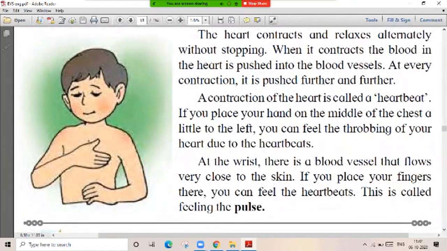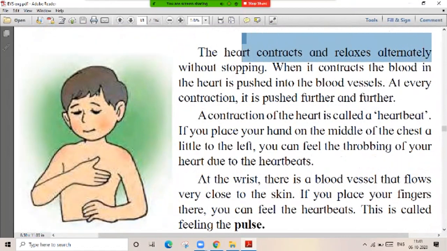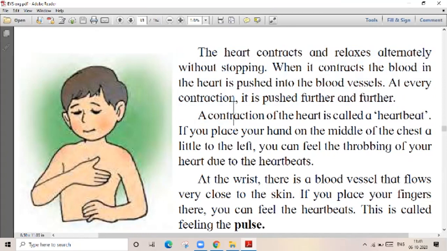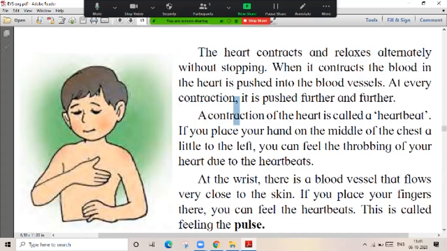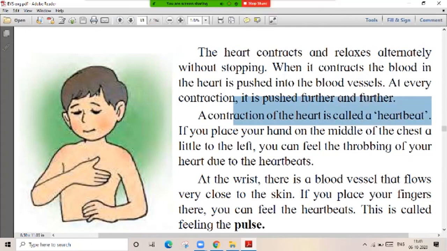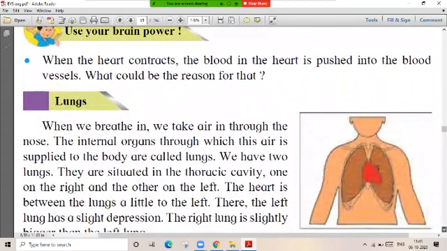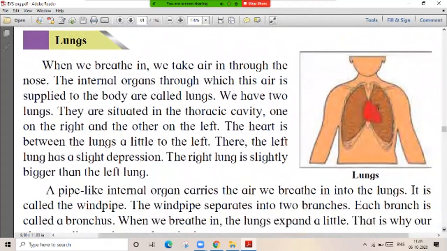The heart contracts and relaxes continuously, alternately, without stopping. When it contracts, the blood in the heart is pushed into the blood vessels. At every contraction, it is pushed further and further. Then let's see what is given to you guys. A contraction of the heart is known as a heartbeat. त्याला काय म्हणतो आपण, heartbeat म्हणतो. If you place your hand on the middle of the chest, left hand side, तुम्ही जर केलं असेल तर तुम्हाला त्या ठिकाणी आवाज येईल बघा, थ्रॉबिंग तुम्हाला ऐकायला येईल. That is known as the pulse. त्याला काय म्हणतो आपण, पल्स म्हणतो. दिसतंय. त्यानंतर आपण जाऊया लंग्स कडे.